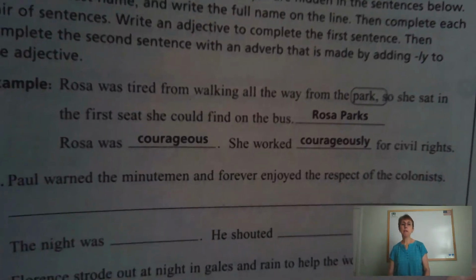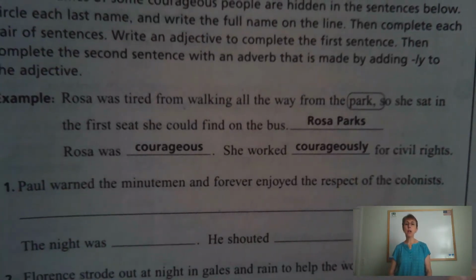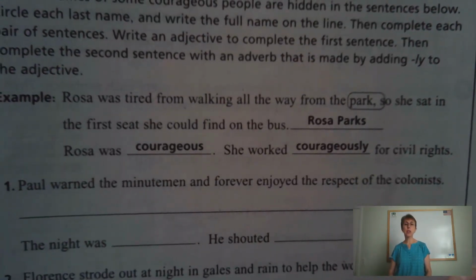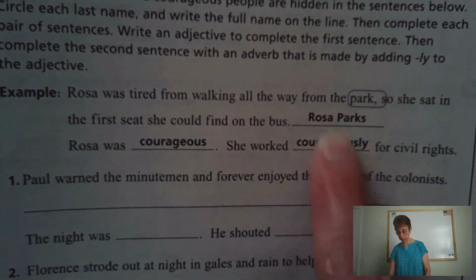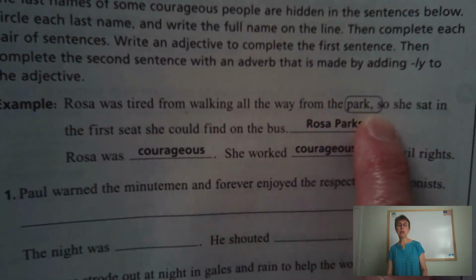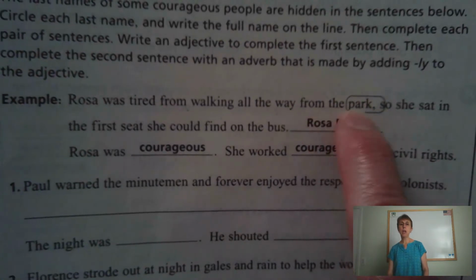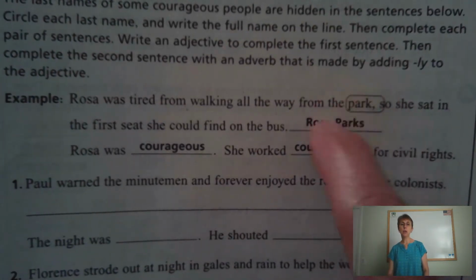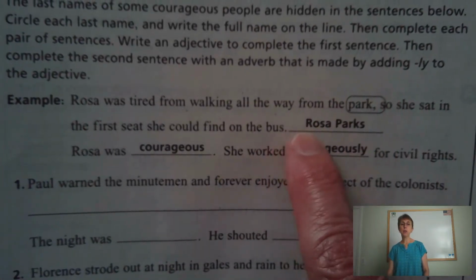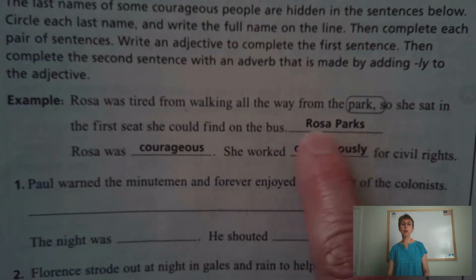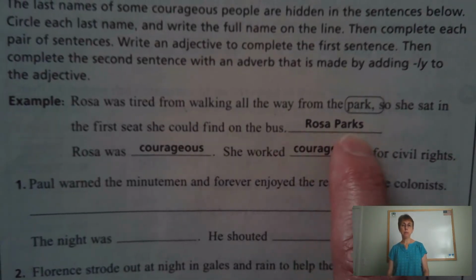Okay, she was tired from walking all the way from the park, so she sat in the first seat she could find on the bus. Her last name is Parks. It was hidden over here, P-A-R-K-S. So that was circled. And then on this first blank, you write her name, Rosa Parks.